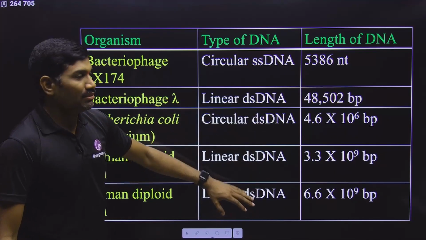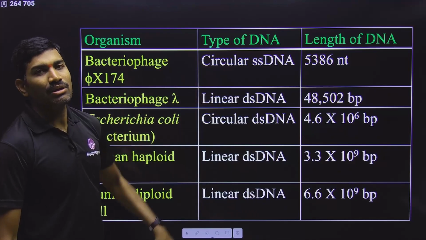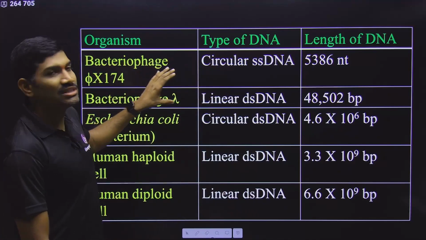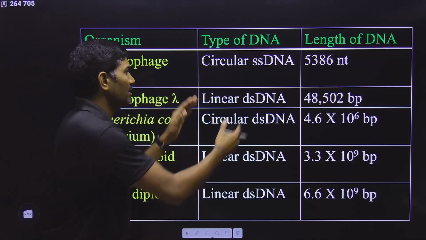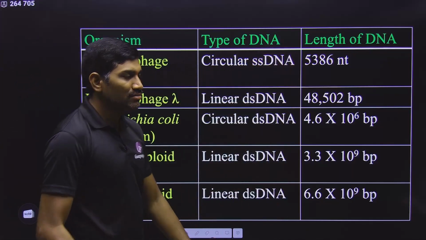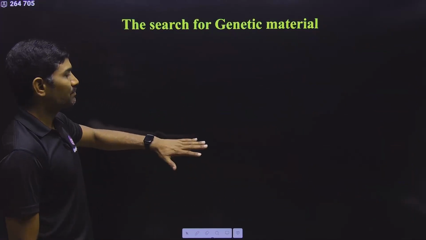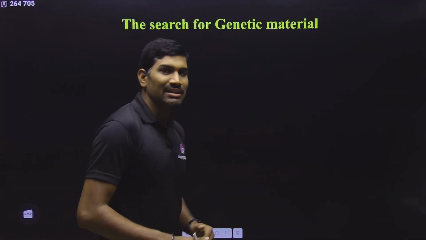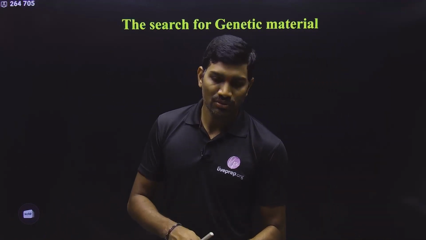For these 3 you can work it out, but for these 2 you need to learn by heart whether it is circular or linear, because you did not study anything regarding these viruses. So, at least this information, try to learn by heart if possible. Anyhow, this information was not given, but I suggest you remember that. Clear? Okay, nice.